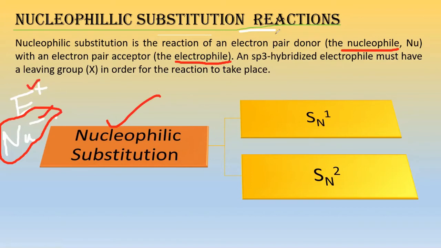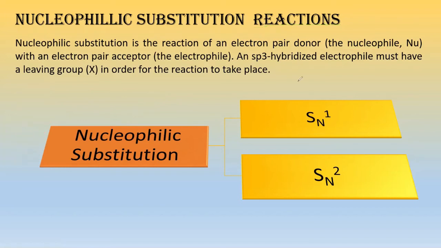Now basically these nucleophilic substitutions are of three types. You might ask why I have written two, because in our syllabus we have SN1 and SN2, but there is one more nucleophilic substitution, that is SNi. SNi substitutions are also there, but we are not discussing SNi because it is not in our syllabus. Rather, we will discuss nucleophilic substitution reactions of first order and of second order.